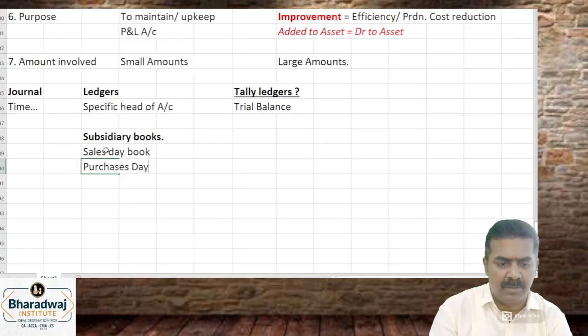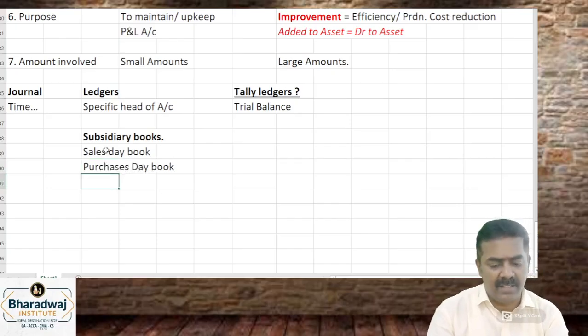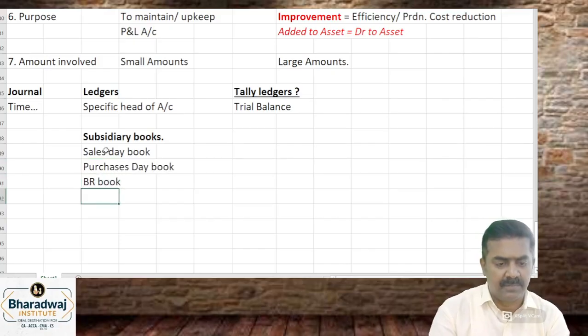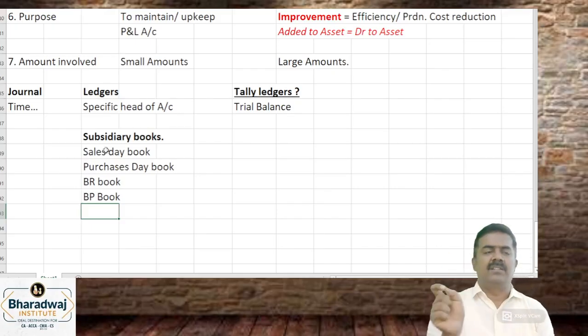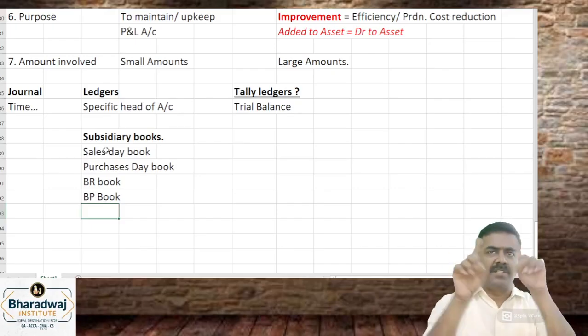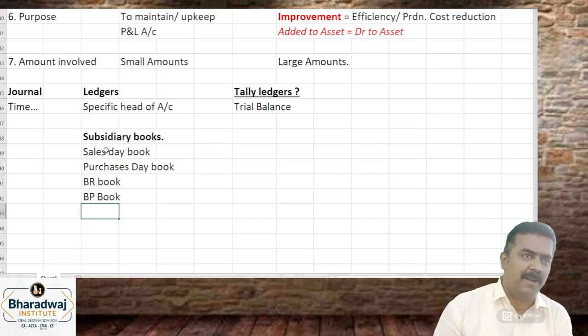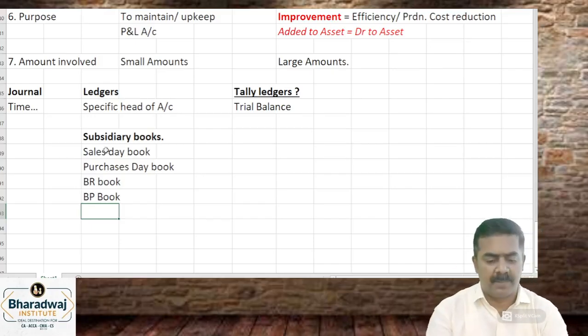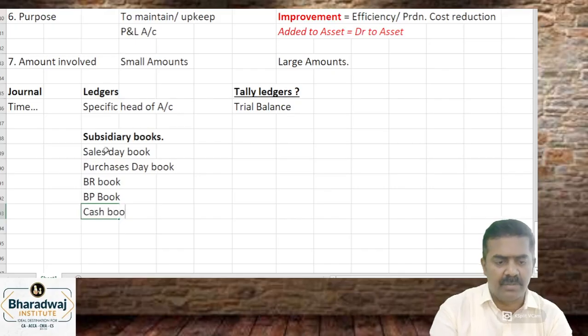Purchases day book இருக்கும். And it will have a bills receivable book இருக்கும். Bills payable book இருக்கும். All these things where we record whenever there's a transaction, or Excel sheet மாதிரி, or sheet மாதிரி, statement மாதிரி. For the total, journal entry will be passed. Then cash book. Then which one?